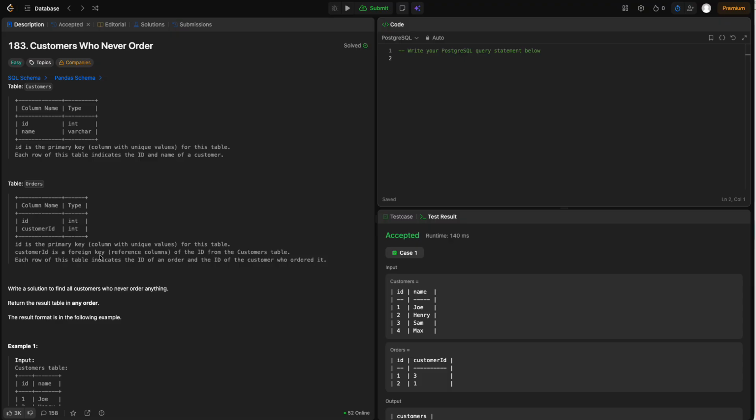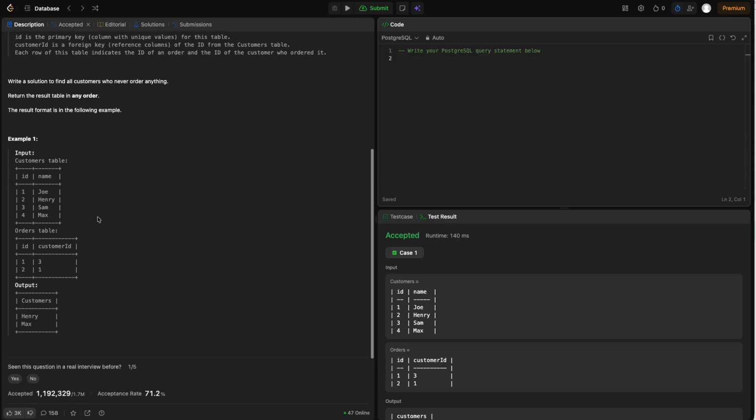So they said it's a foreign key, so all the customer ID values will be in the customers table. So now let's look at the question. Write a solution to find all customers who never order anything. Return the result table in any order. That's good. The result format is in the following example.